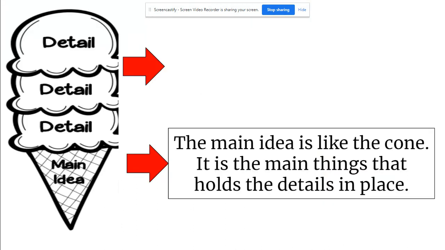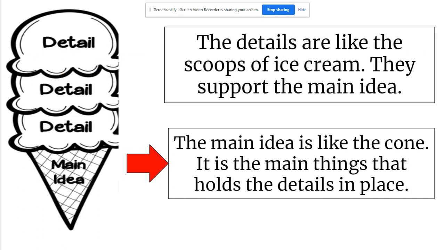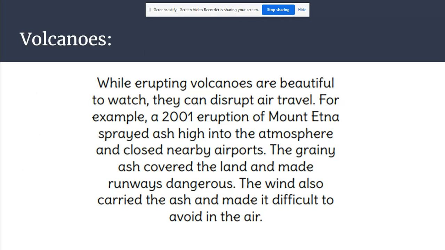Another way we can think about this is the ice cream cone example that we talked about last week. So main idea is kind of like the cone. It holds the details in place. Without the details, the main idea is just kind of there and it doesn't really have a purpose. But the details are like the scoops of ice cream. They support the main idea and give it purpose, right? An ice cream cone without ice cream doesn't really do anybody any favors.